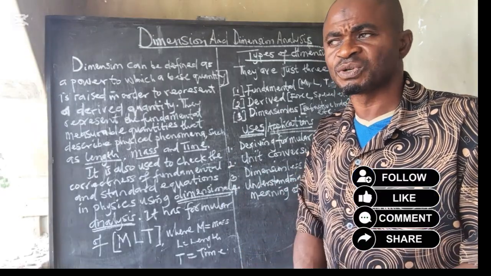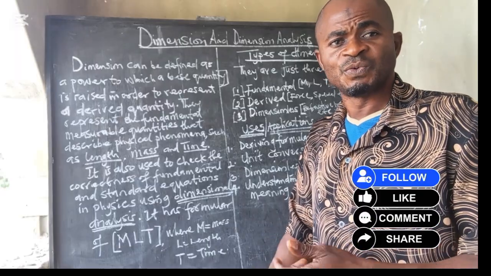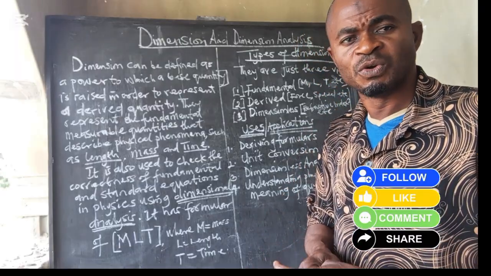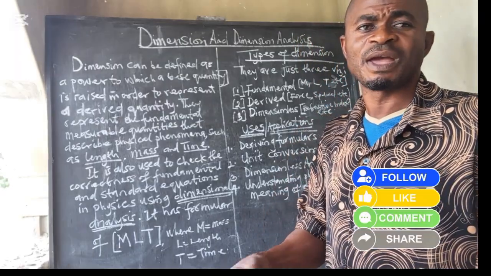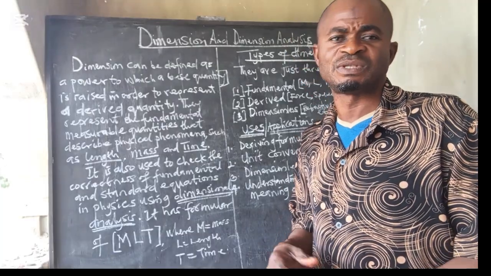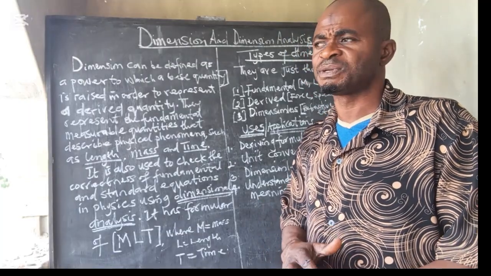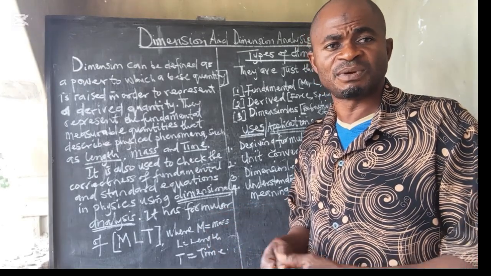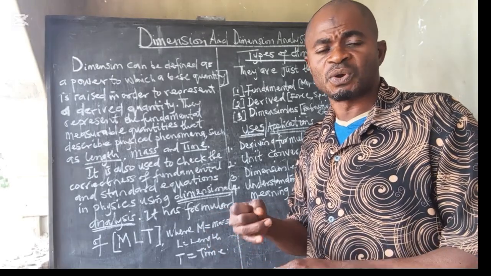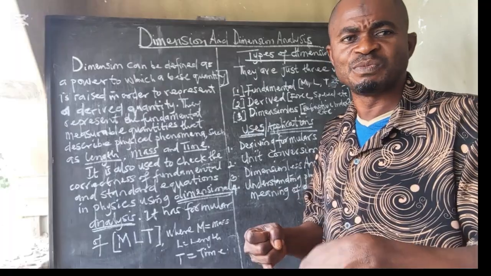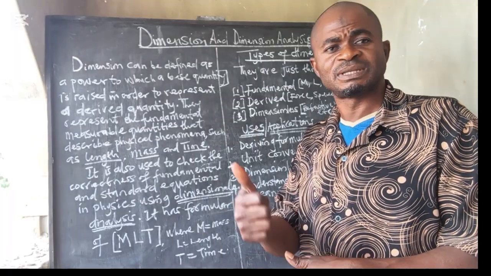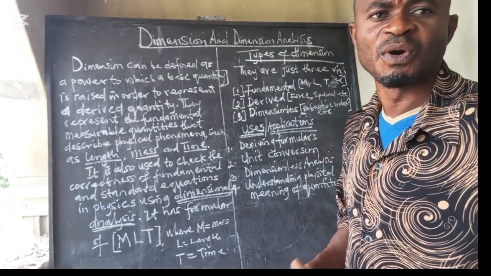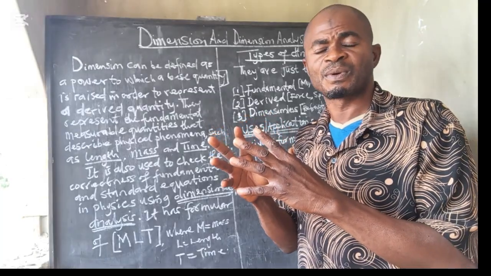Then you have temperature, which is represented by theta. We have amount of substance in moles, which is represented by N. And we have luminous intensity, which is represented by J, sometimes represented by I, but the acceptable symbol is J, because we cannot use I for luminous intensity, since it is the symbol of current.